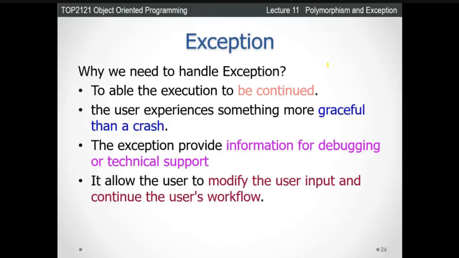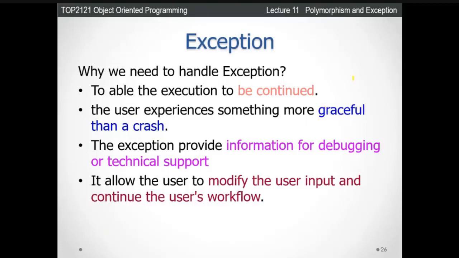Because an exception is a problem, an error, right? So handling it is basically to be able to continue your system. That means if any problem comes, maybe your system will crash. So you can protect your system if you put in exception handling techniques, then it can continue without interruption or without hanging your system. And this is also very useful for the user as well.